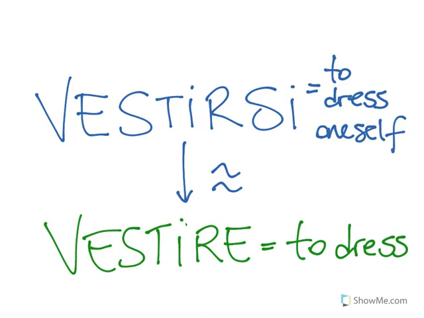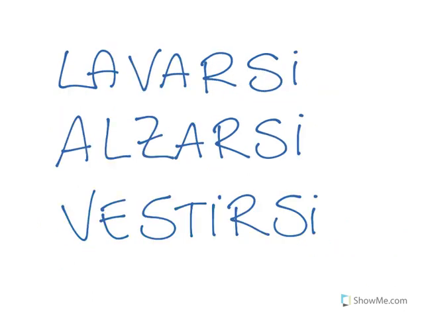In the case of vestirsi, the action of getting dressed does not affect an object, as in the first case of the verb vestire, but instead, if we use vestirsi, the action of getting dressed will be mirrored on the subject. If I am the subject, then I will be the person who is dressing myself.